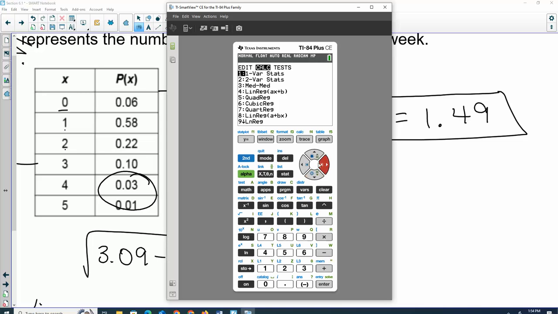So now we're going to calculate one variable statistics, but we are changing something. Our list is L1, frequency list is our probability, so that needs to be L2. So if you hit second number 2, that puts it in L2. And then enter. And x bar, that was our mean. Didn't we get 1.49? Standard deviation, you notice they don't give you a sample, it's just population, 0.9627. Same thing we just got. Okay, so you can do it all on the calculator. You just have to, in your one variable statistics, make your frequency L2, your probabilities. That's easy. Good. Any questions?